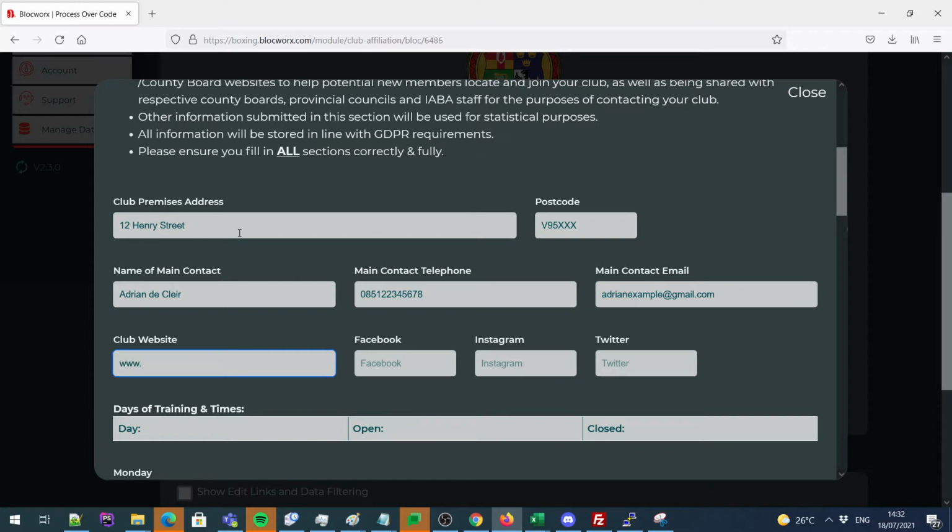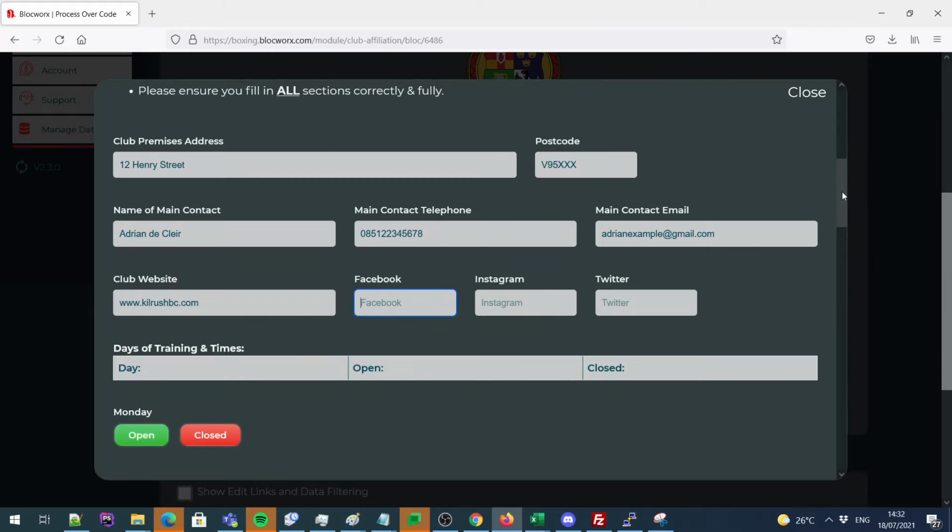And we can fill in our website if we have one. And we can add our social media details.